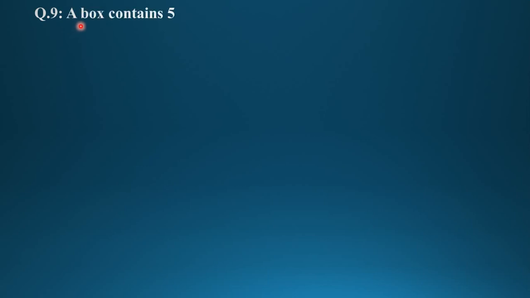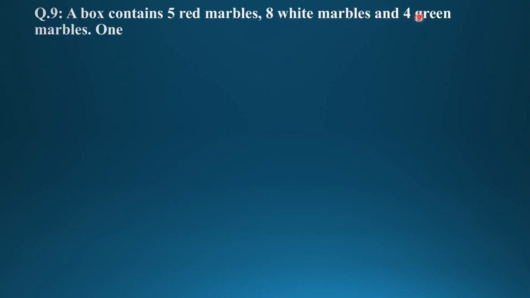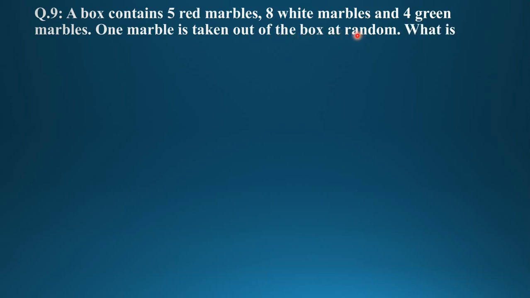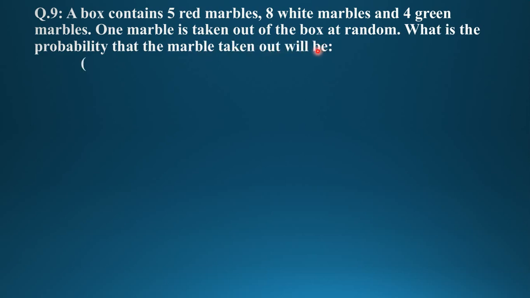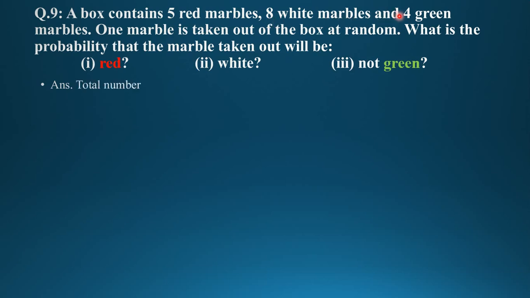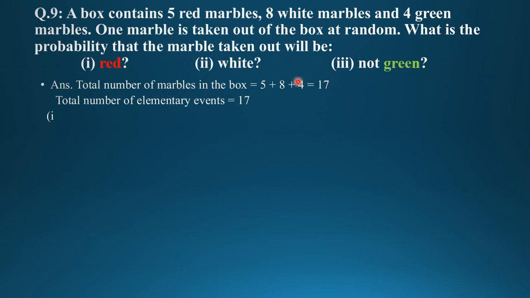Now question number 9. A box contains 5 red marbles, 8 white marbles and 4 green marbles. 1 marble is taken out of the box at random. What is the probability that the marble taken out will be red? First of all, we have to find how many marbles are there. 5 plus 8 plus 4. That means there are 17 marbles. We have to find the probability of getting red, or white, or not green. The total number of marbles is 17. Therefore, total number of elementary events is 17.